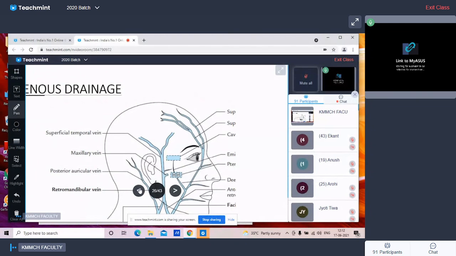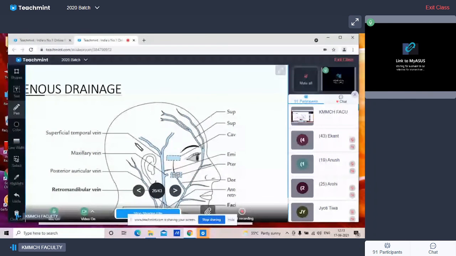Hence, intravenous injections and intravenous infusions are given through the scalp. Then there are emissary veins. What are the? ये समझ में आया venous drainage? So here supraorbital and supratrochlear join to form the angular vein. Okay. Angular vein continues as the facial vein. Facial vein is just behind the facial artery.